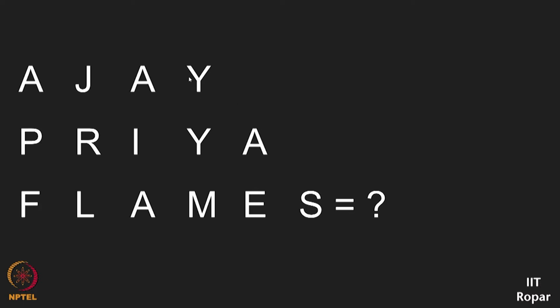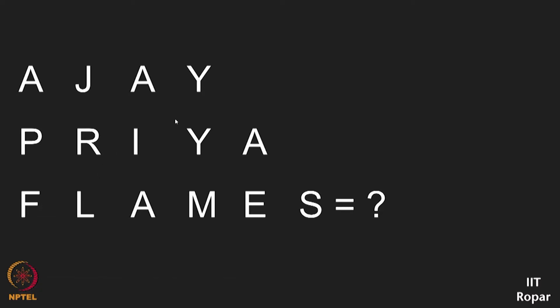Two names are given and you're supposed to predict what relationship could exist between these two people. For example, Ajay and Priya. What is the relationship between these two is what you're going to predict. What we generally do is strike out the common letters between the two names, and then start counting from here.